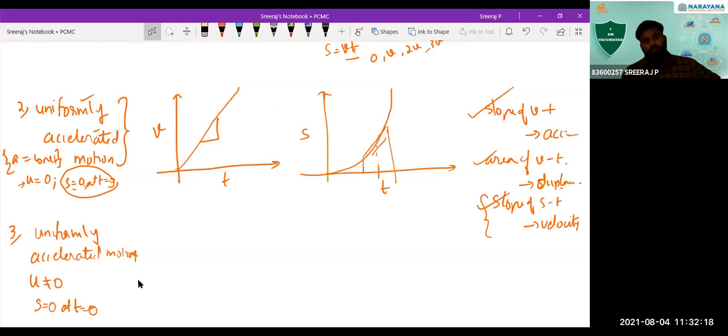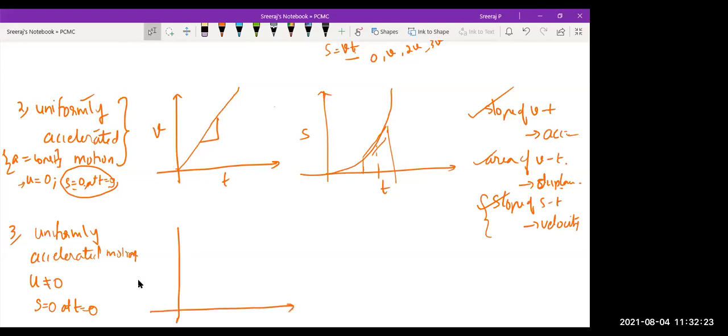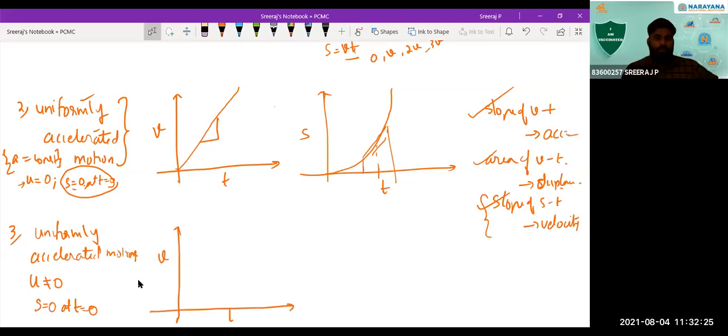Uniformly accelerated motion, initial velocity is not 0. See, the velocity graph is not starting from the origin, exactly. In the last case, we took the initial velocity to be 0, so we started from the origin. But here the initial velocity is non-zero, so you will have a graph this way. It starts from this point because this value will be equal to u. So that will be the velocity time graph for uniformly accelerated motion with non-zero initial velocity.